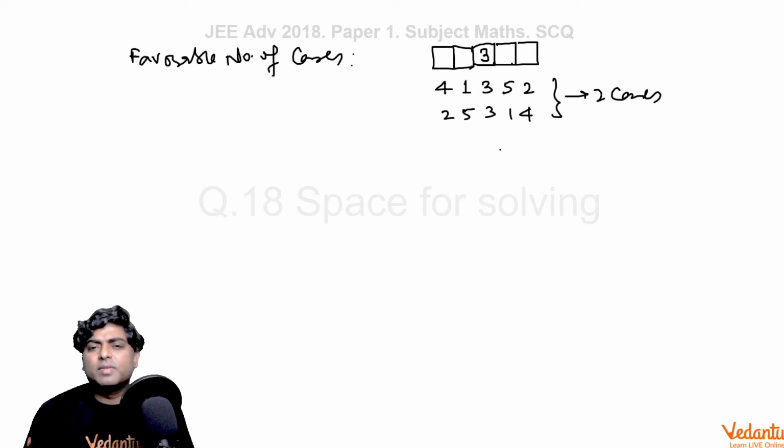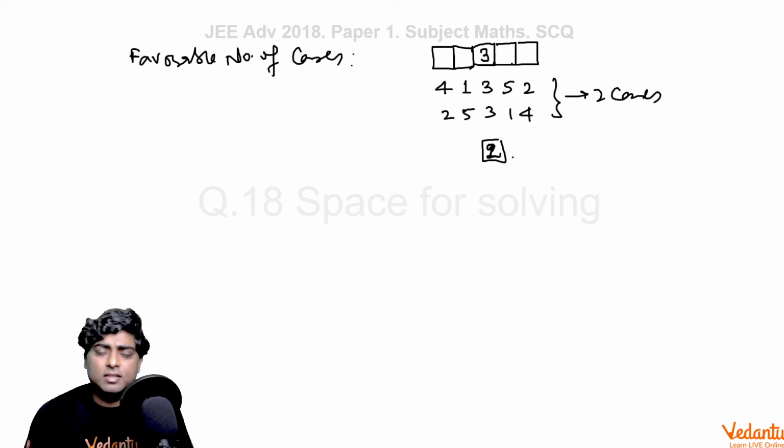Similarly, when you fill it taking the middlemost number as, say, 1 or 4, I am taking 2 first, then we'll see when it is 1. When the middlemost number is 2, it's again not difficult to count the number of cases.